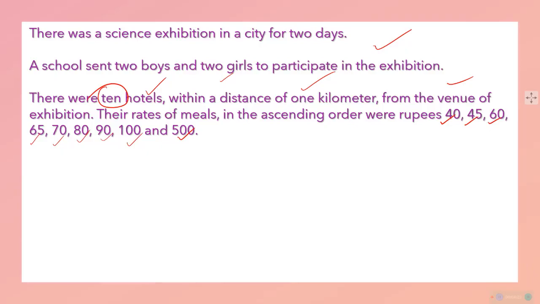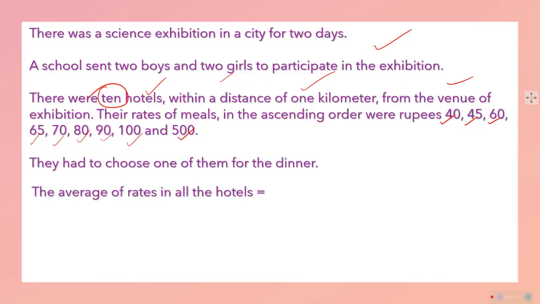So what is our task? The question here is that they had to choose one hotel from them for dinner. Statistics has come in. We have to find out a hotel from the list for having dinner. So what is the problem?